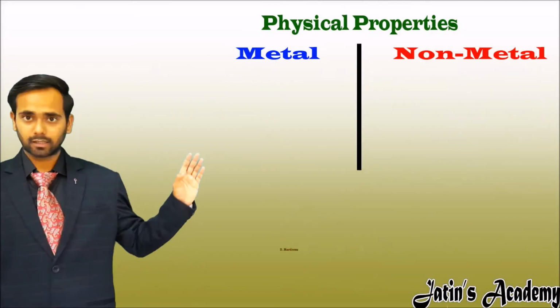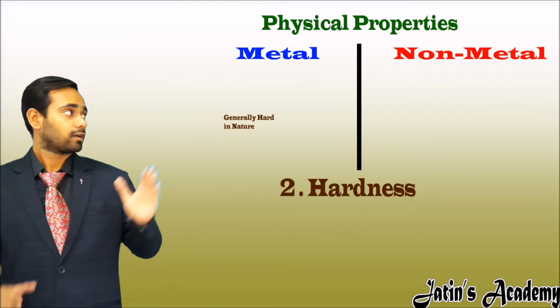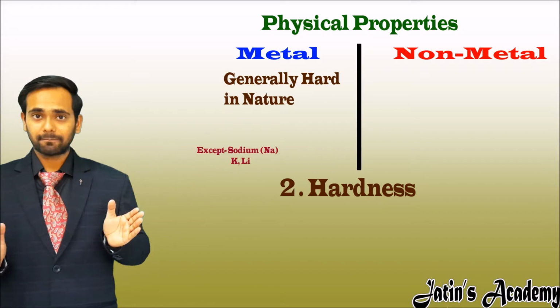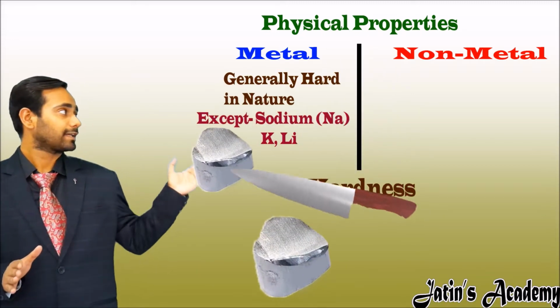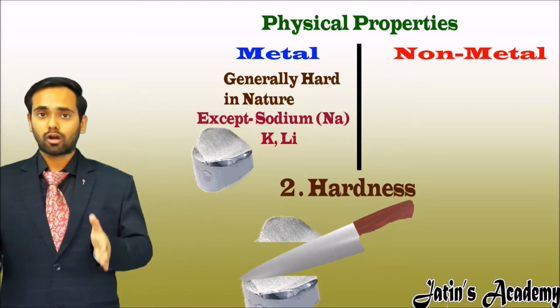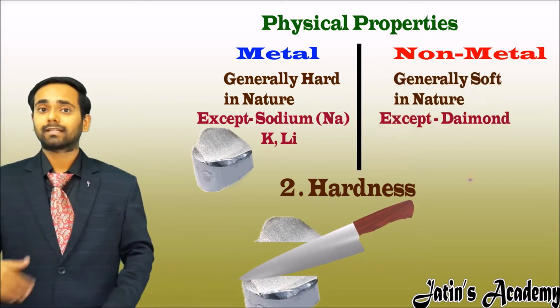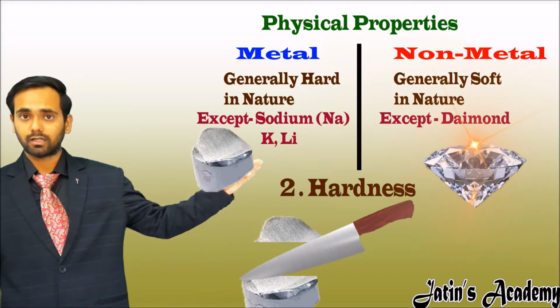Our second physical property is hardness. Usually metals are hard in nature except sodium, lithium and potassium, which are soft and can be cut with a knife. On the other side, non-metals are soft in nature except diamond. We know diamond is the hardest substance in nature.